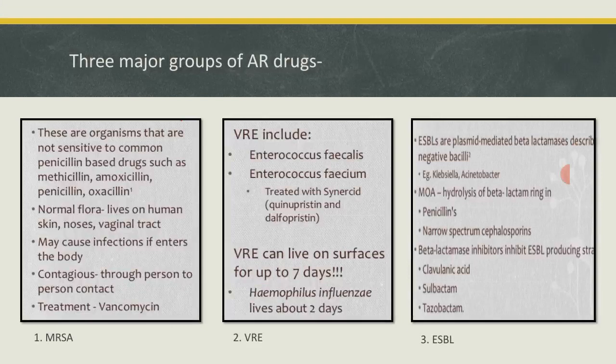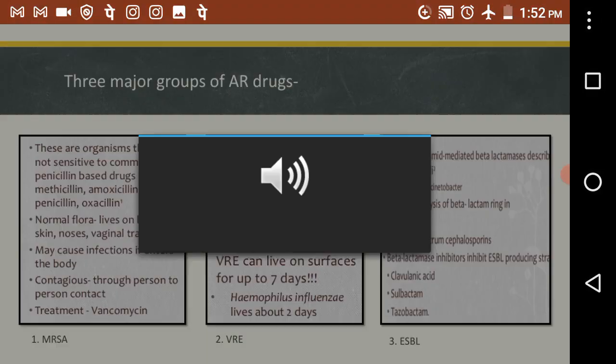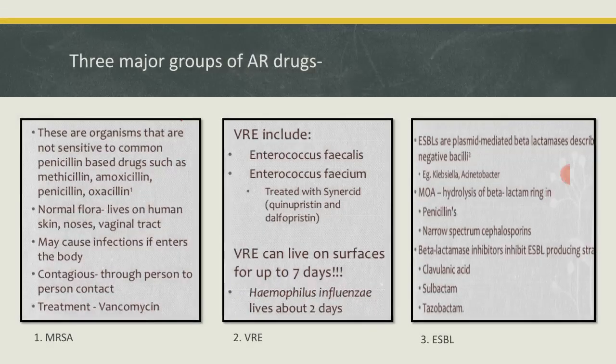Okay, so as the name says, beta lactamase inhibitors will inhibit the beta lactamase, and once the beta lactamase enzyme is inhibited, the beta lactam ring will remain as it is. It will not get damaged, it will not get destroyed. Such antibiotics are also available, and they include clavulanic acid, sulbactam and tazobactam. These are the compounds which are beta lactamase inhibitors.